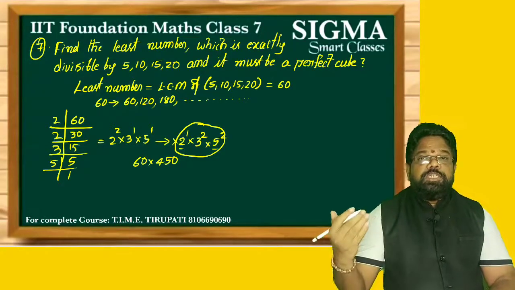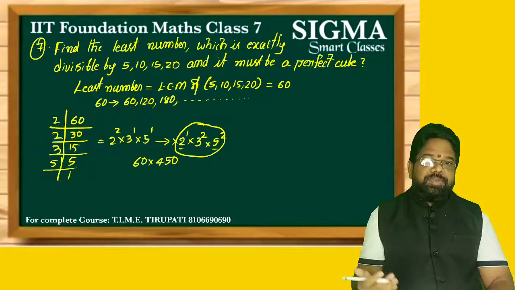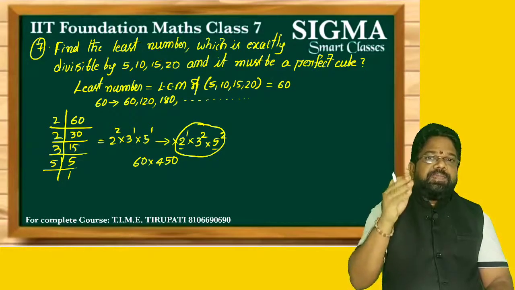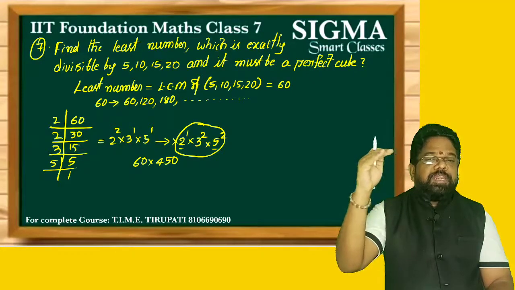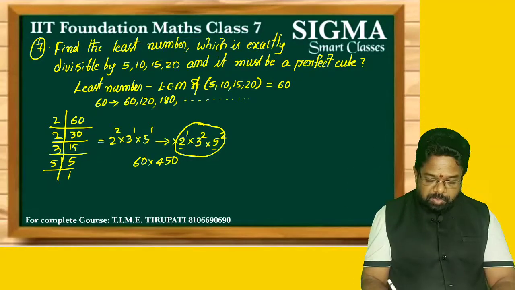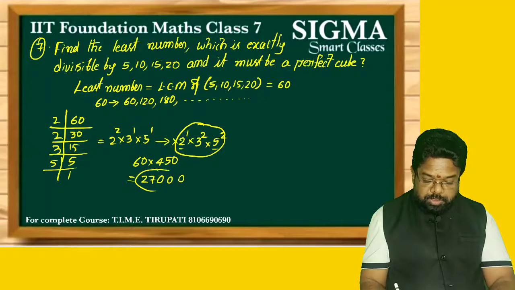So among 60 into 1, 60 into 2, 60 into 3, the multiple is 450. To identify it in the general way takes a lot of time, so the strategy is: the LCM can be written as a product of prime numbers, and each factor must be power 3. To get power 3, we multiply by the required factors. So 60 into 450: two zeros here, 6 5s are 30, 6 4s are 24, plus 3 is 27. So 60 into 450 equals 27,000.